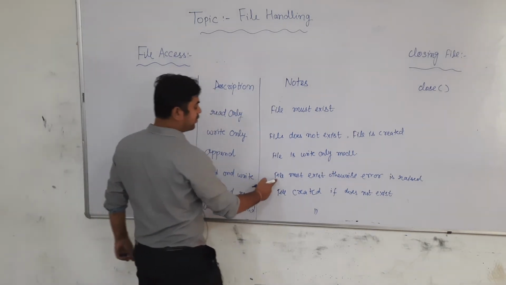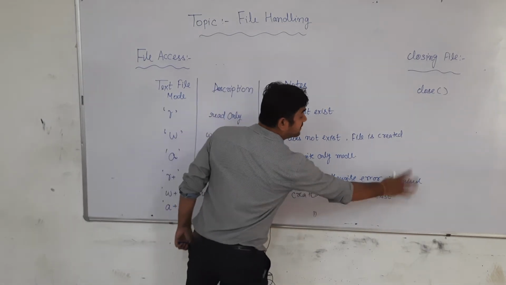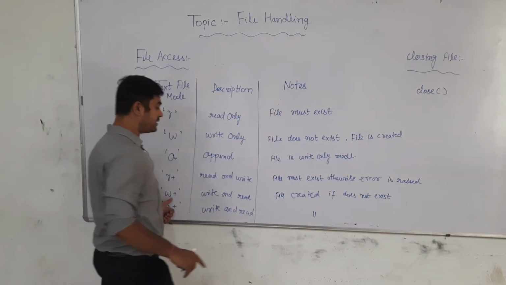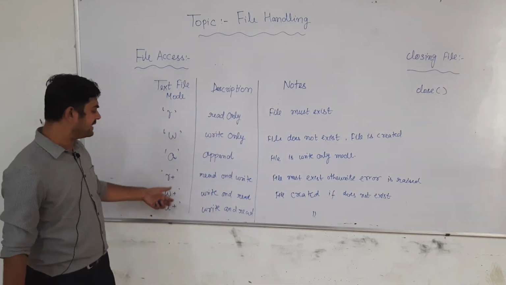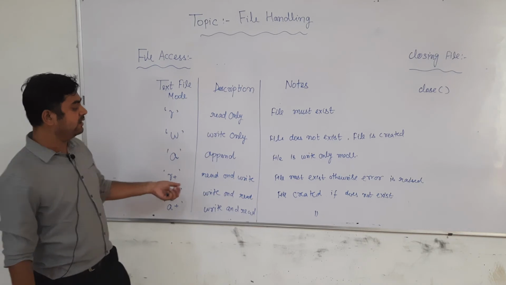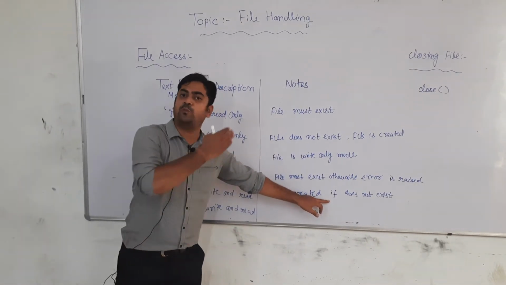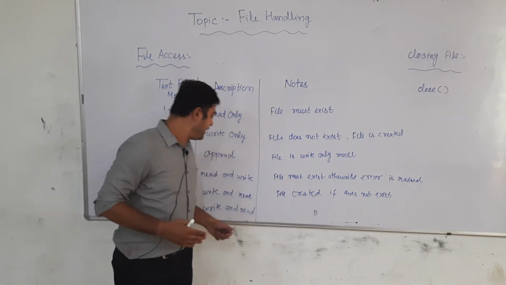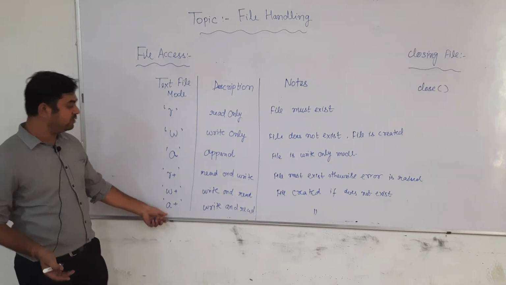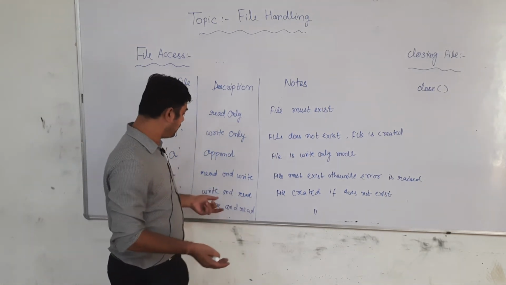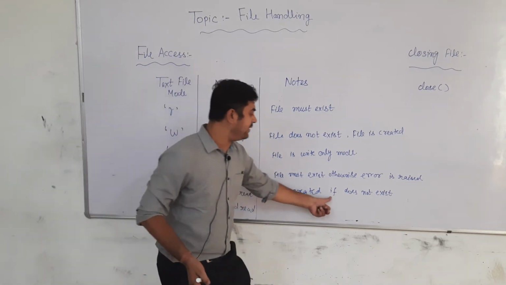Some note points are also there. For r plus, the file must exist, otherwise an error is raised. For w plus, the file is created if it does not exist. Suppose we are going to write something and the file is not there. That mode is first going to create the file, pass the file handler, and then we write something. What is the difference between w plus and a plus? Because in both, the file is created if it does not exist.